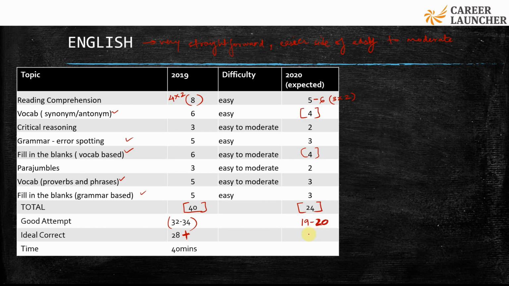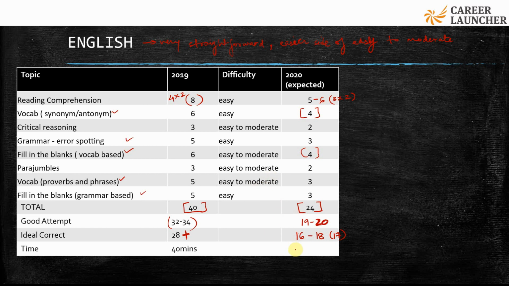And I'd say basically out of these 19 to 20 questions, I believe that 16 to 18 should be the minimum number that you should be looking to make correct. Okay, so roughly on an average I'll take that as 17. So 17 is a score that you should target in this section if the difficulty levels are similar.